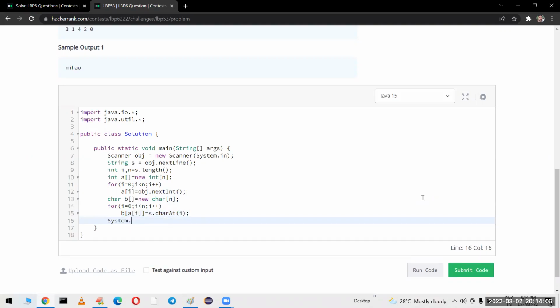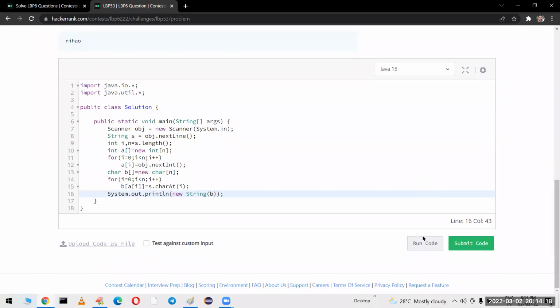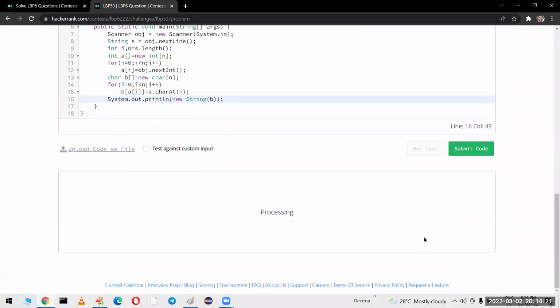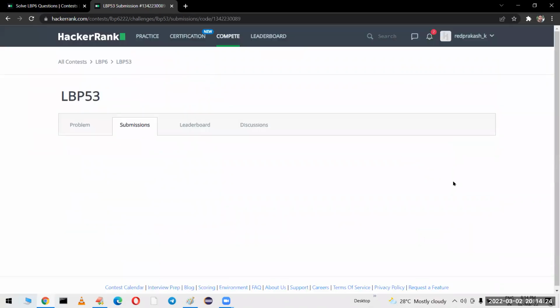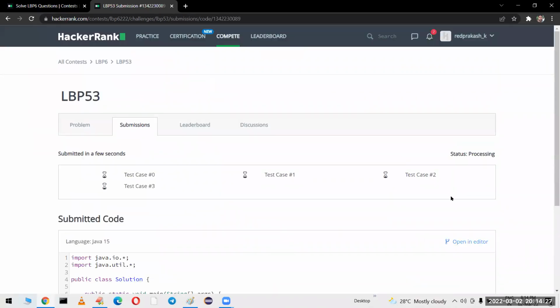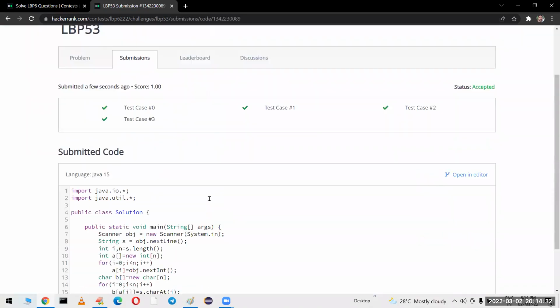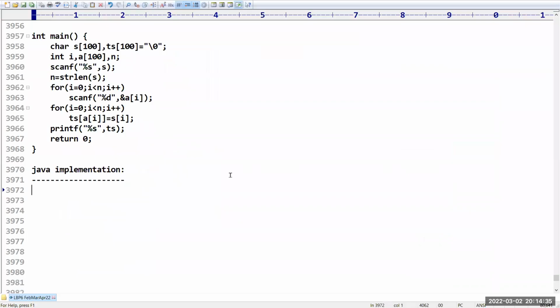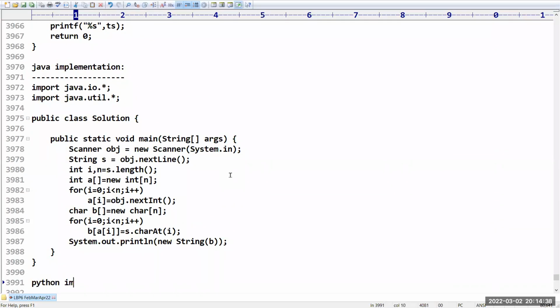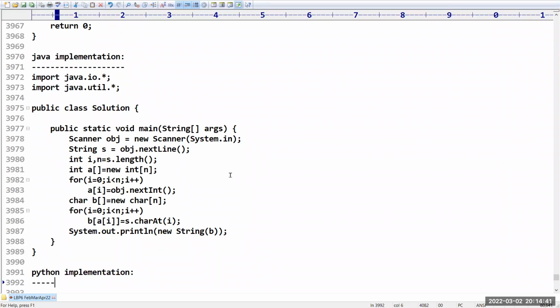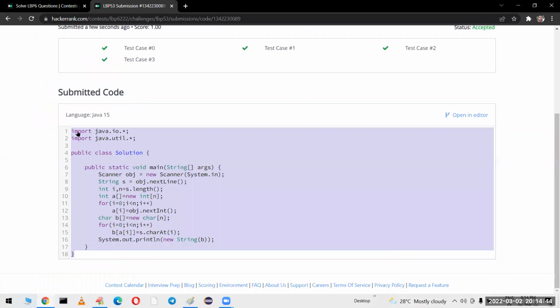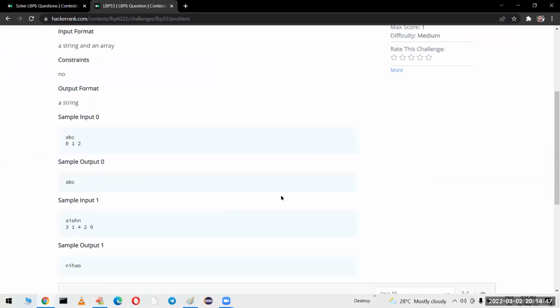Now System.out.println of new String of b. With the help of the b character array, I am creating a new string. So what will happen? It will create the new string. Yes, both the test cases are passed, and submit the code for final approval. Yes, all the remaining test cases also passed successfully, sir. This is nothing but the Java implementation. Now I need to go for Python implementation. Let us see how you can solve this problem in Python.